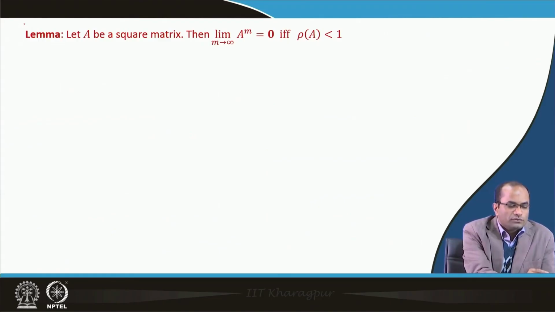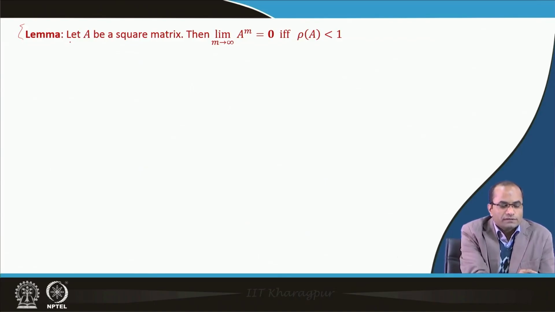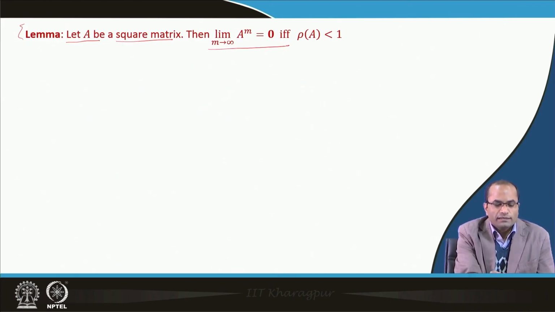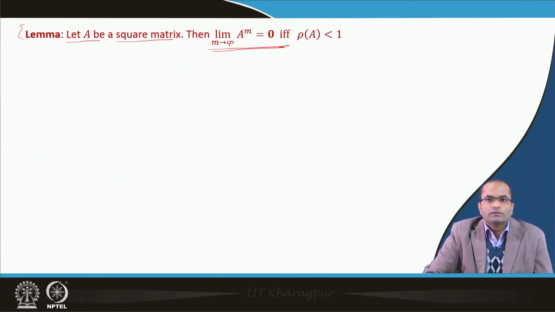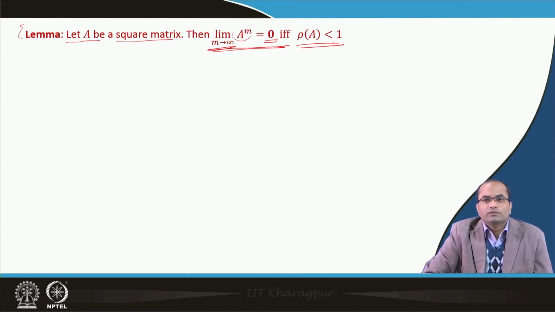To get some idea of the proof of this necessary and sufficient condition, we will first prove this result. Let A be a square matrix, then we will show that A power m, the product of A taken m times, goes to a 0 matrix when m goes to infinity if and only if the spectral radius of A is less than 1, that means all the eigenvalues of A have absolute value less than 1.